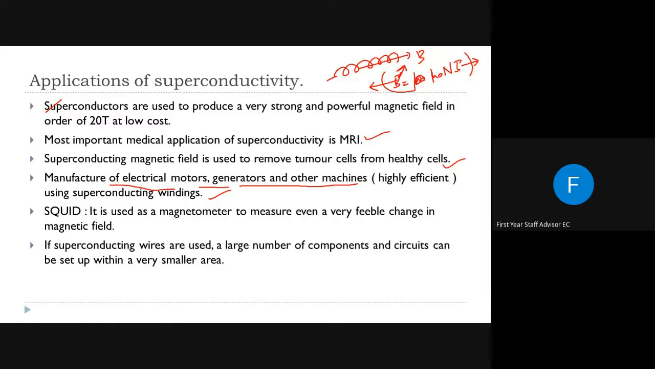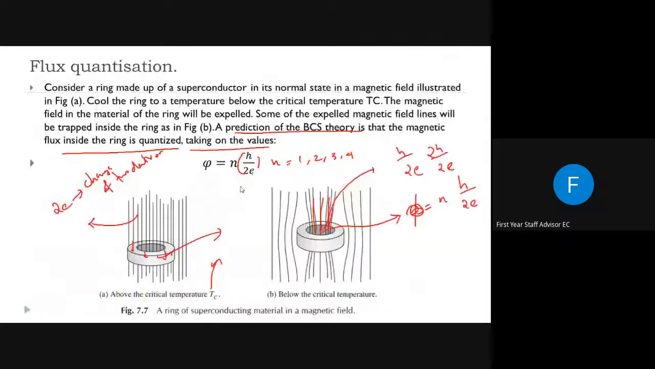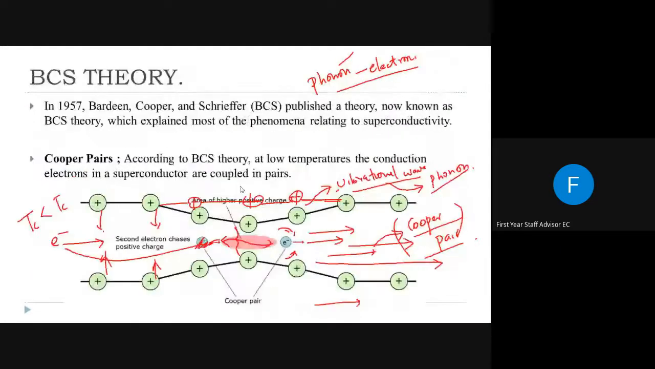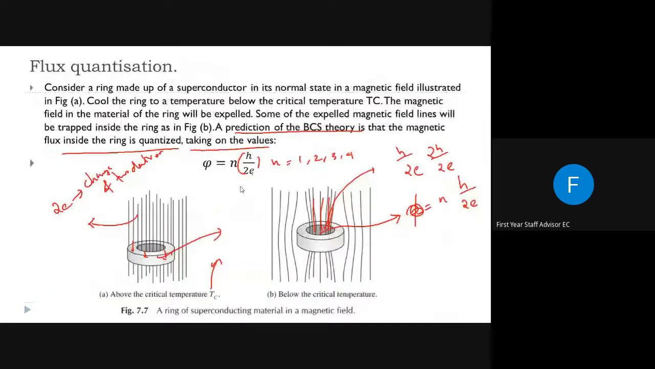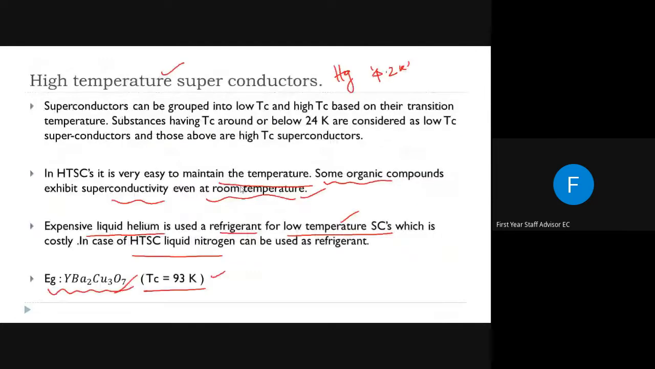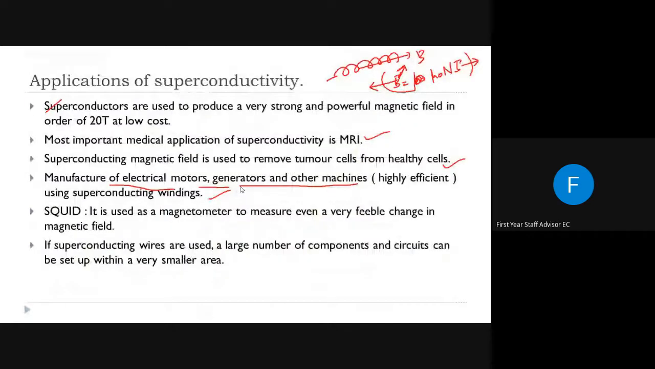So today we discussed one of the important theories which explains superconductivity. It was BCS theory. We discussed what a phonon is, what a Cooper pair is, and the interaction between phonon and Cooper pair, and how it explains superconductivity. Then we discussed what the superconducting energy gap is. Next, flux quantization. Then the advantages of high temperature superconductors, or superconductors with high transition temperatures. And at last we discussed the applications of superconductivity.